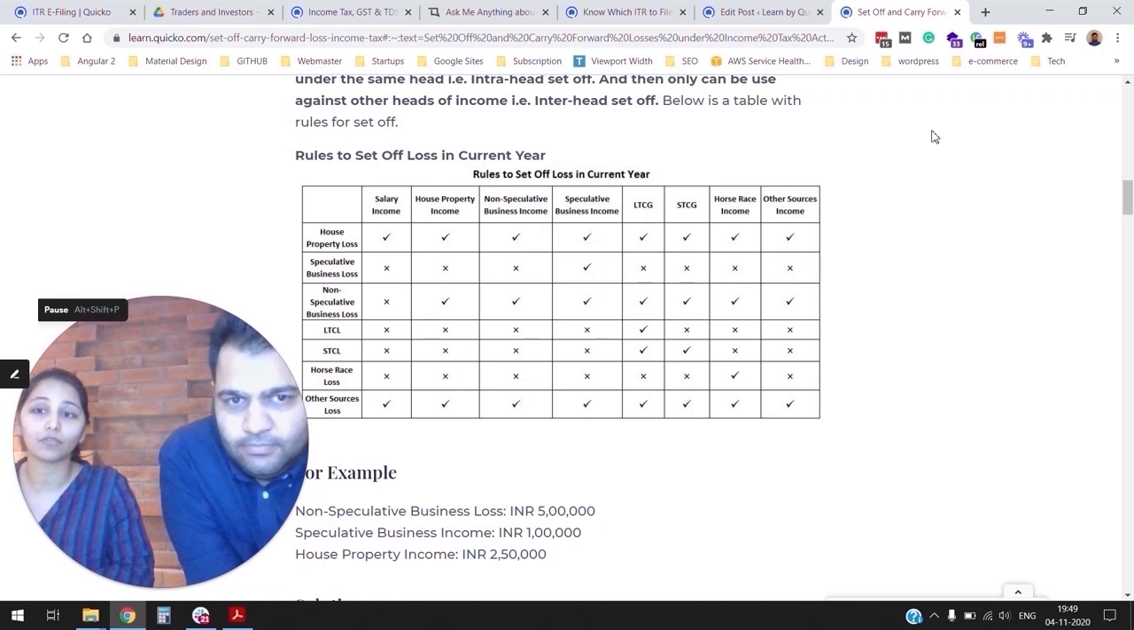Whereas if you have losses from futures and options, in that case, you can set it off against any income except salary income.